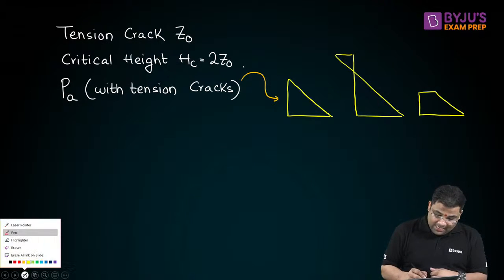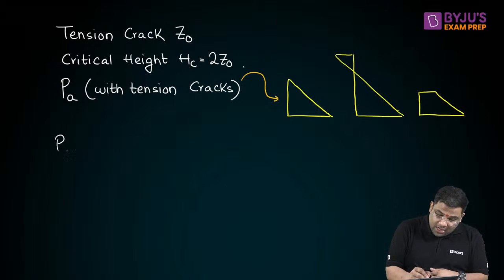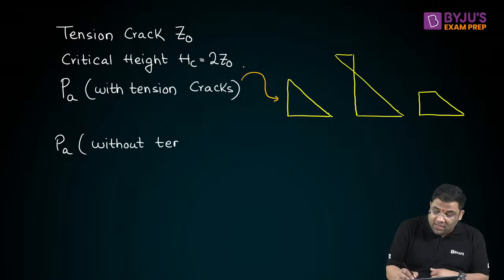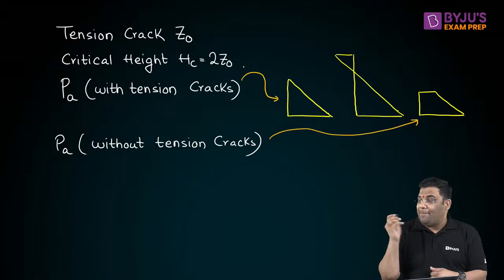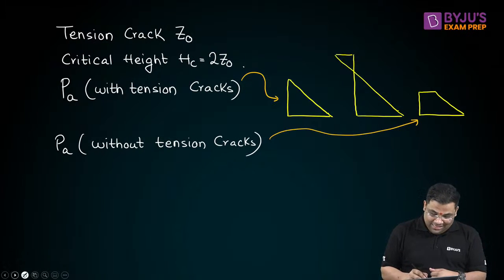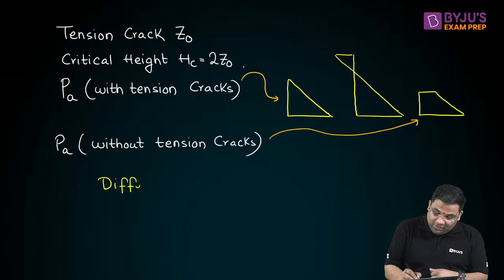And we also learned how to find out without tension cracks. Without tension cracks, how to find out the total active force we learned. This distribution, the last one, is the trapezoidal one, right? And then we saw the difference was so easy. The difference also we learned.